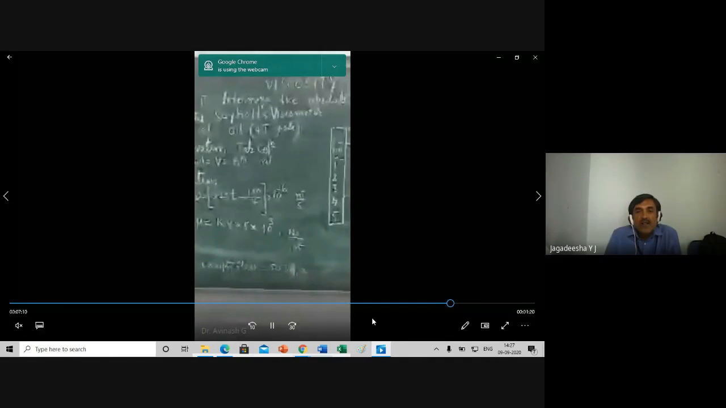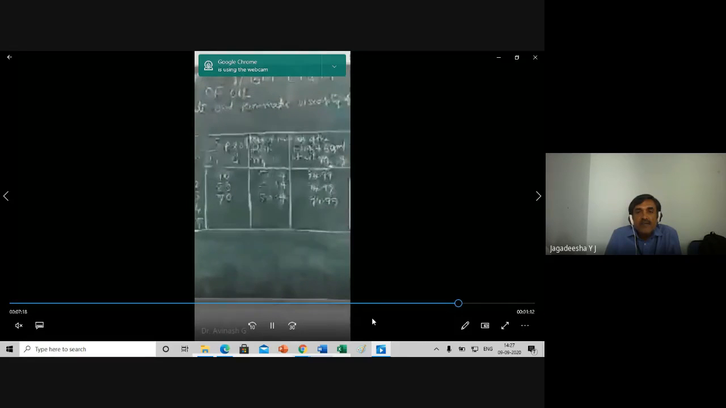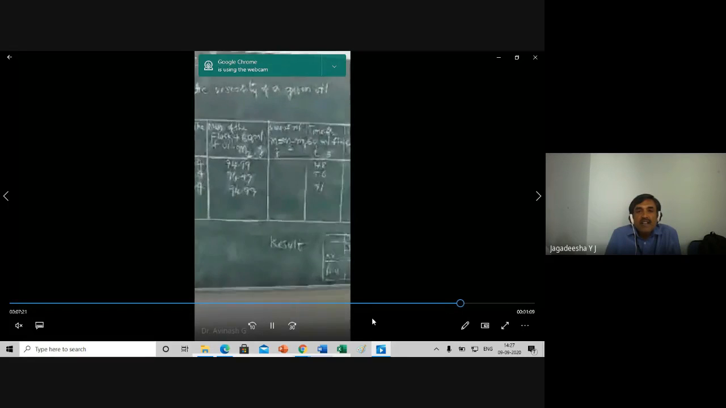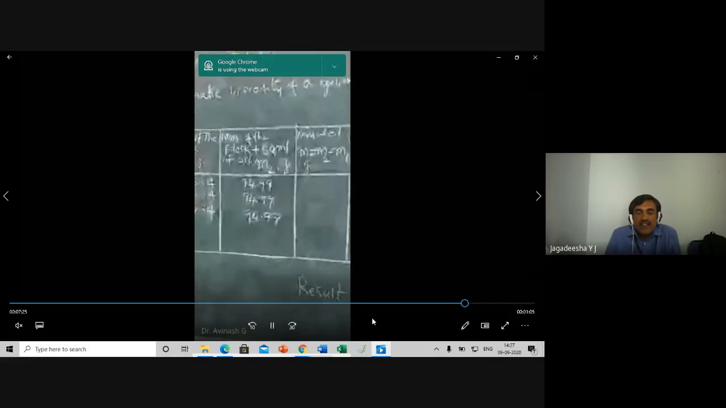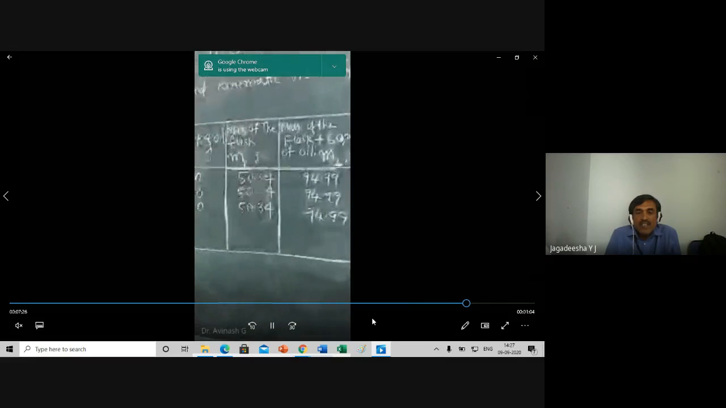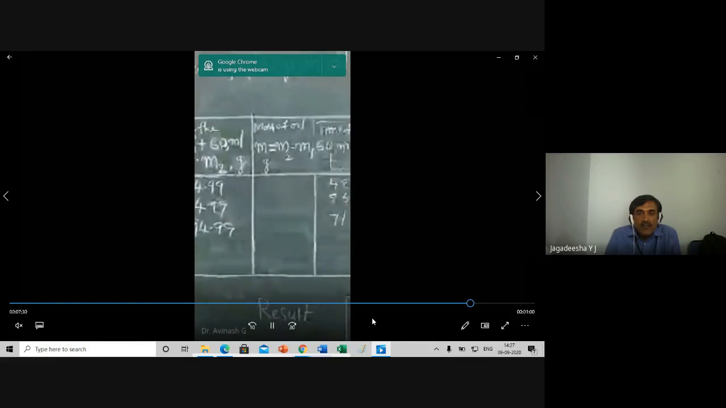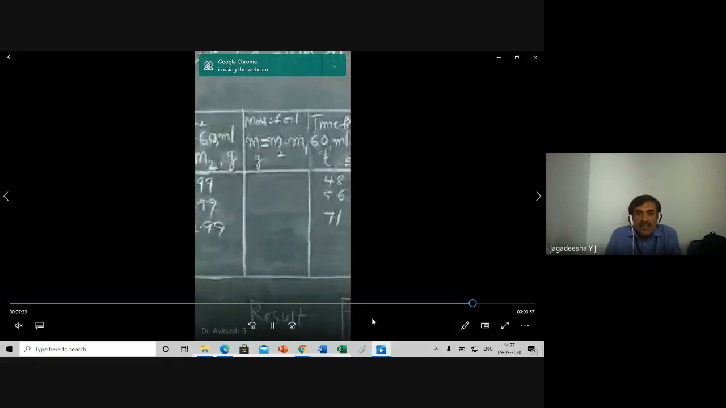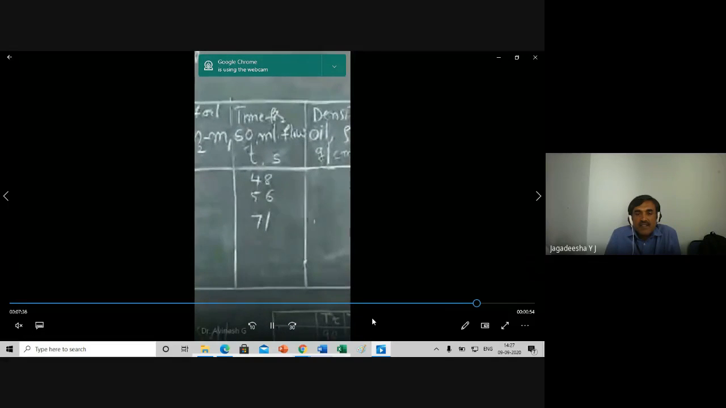What you are seeing is a tabular column written on the board. For me it is appearing like a mirage in the sunshine on the desert. For me it is appearing like that, but I hope for you also it is the same. Akshat, is it like that? Akshat?